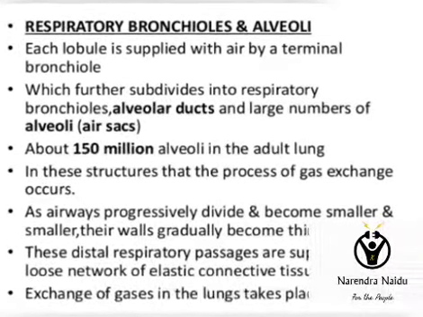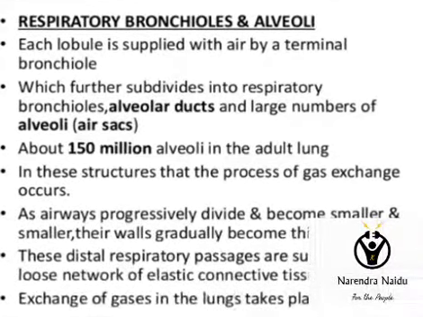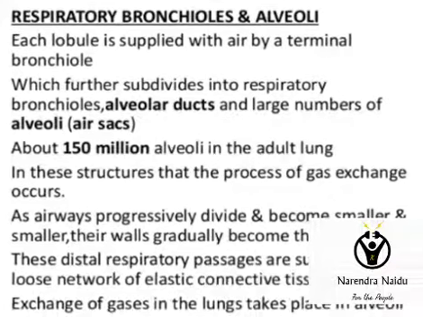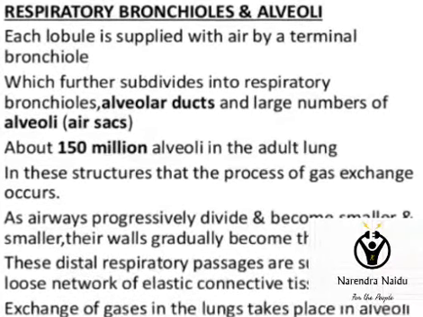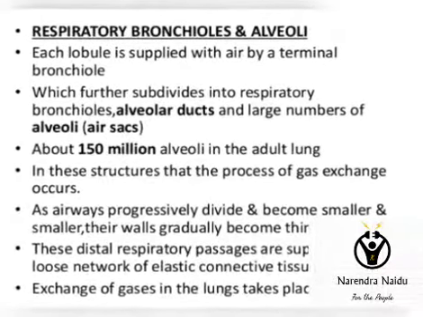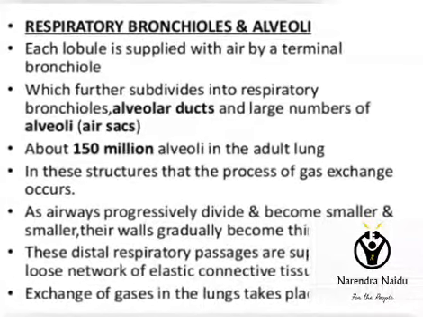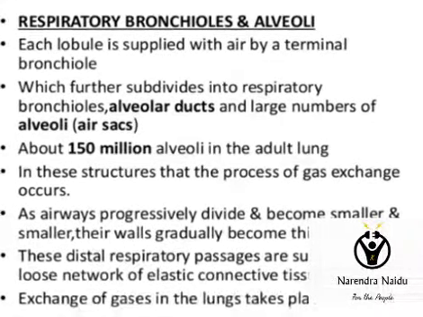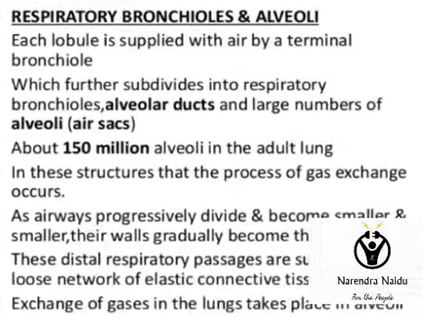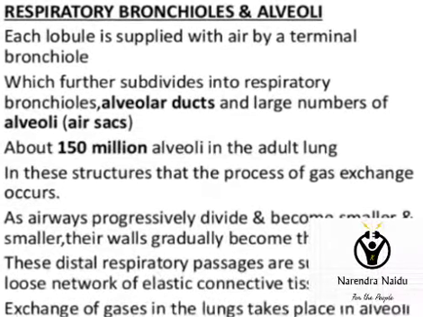And the bronchioles and alveoli, as we were saying, are divided into alveolar ducts and alveoli. These alveoli are also known as air sacs. There are about 150 million air sacs. These air sacs or alveoli are mainly useful for the exchange of gases in the lungs.